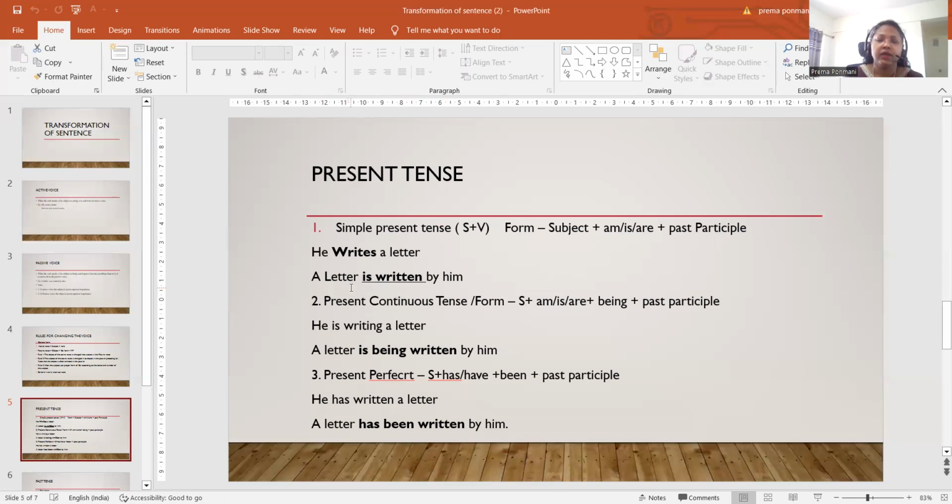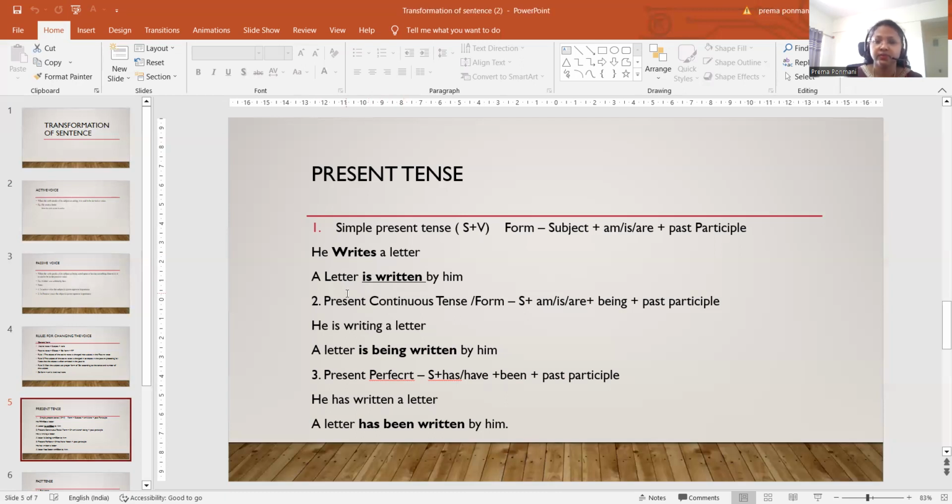And when you have to see the tense here, writes is a present tense, so according to that you have to change the tense. So for this present tense writes, the suitable auxiliary verb or suitable form of the be form of the verb is is. Okay, because according to the subject, here the subject is singular, so we are using is.